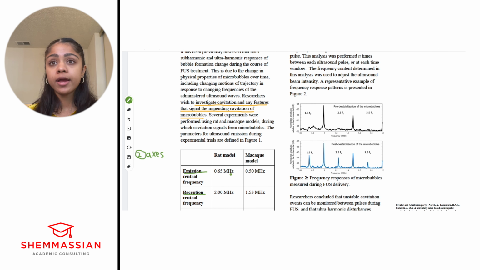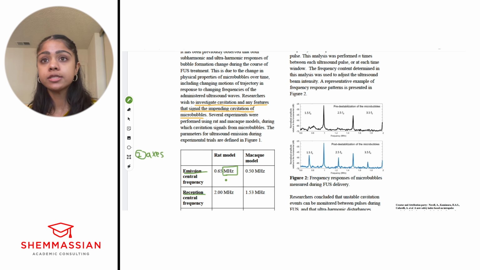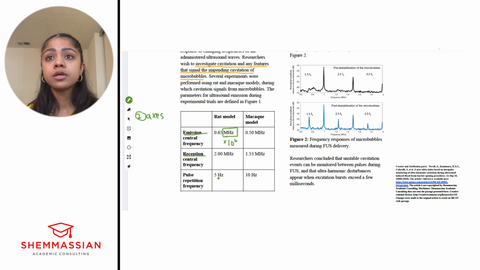In this case, it's important to note the units. They're using megahertz, right? You should be able to know dimensional analysis. Right off the bat, you should understand that this is hertz times 10 to the power of 6. That's mega. Okay, so this is regular, and then these are the analyzed ultraharmonic components, right?